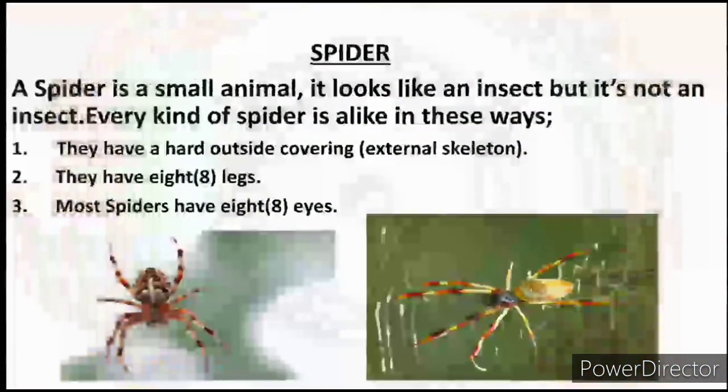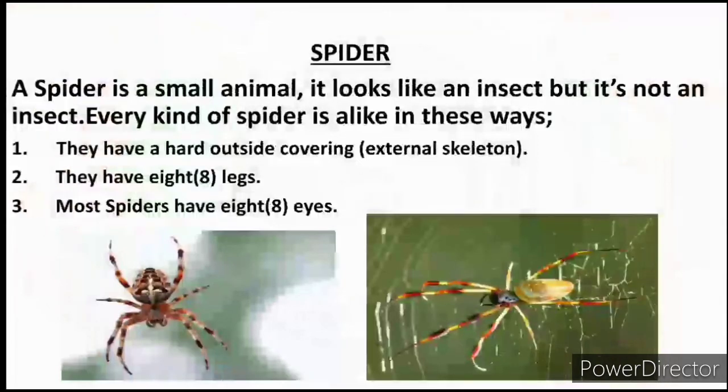Now, most people think a spider is an insect, but that is very wrong. A spider is not an insect, but it looks like an insect. It's just like when I taught you about moth and butterfly. I told you a moth is like a butterfly, but it is not a butterfly. So, what is a spider? A spider is a small animal. It looks like an insect, but it is not an insect.